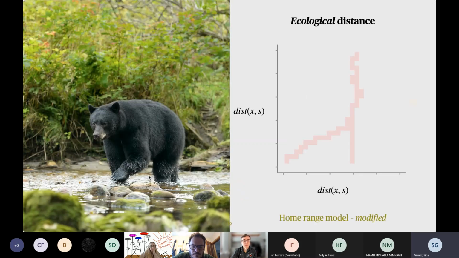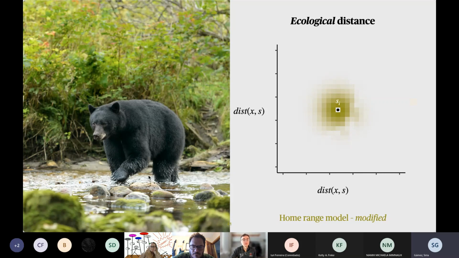So if we have a road and an individual's activity center sits right next to the road, that's kind of what it would look like. The road is incurring a cost on the individual's home range, so the bear doesn't want to cross the road, but we can remove the road to see what it's doing to the home range. So the home range is no longer symmetrical, as we saw in one of the earlier slides. It now follows a contour on the road.